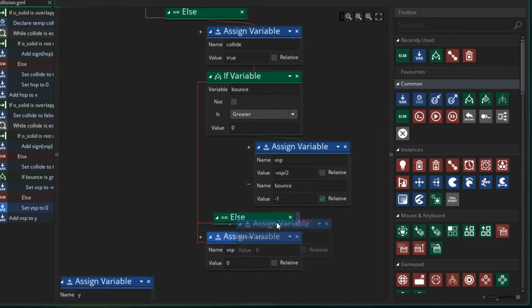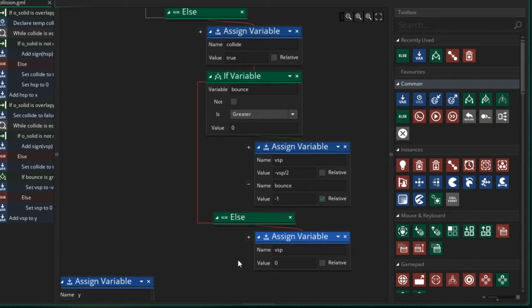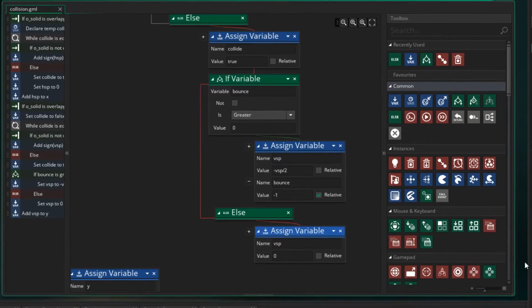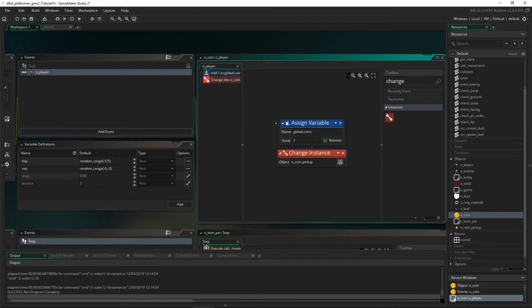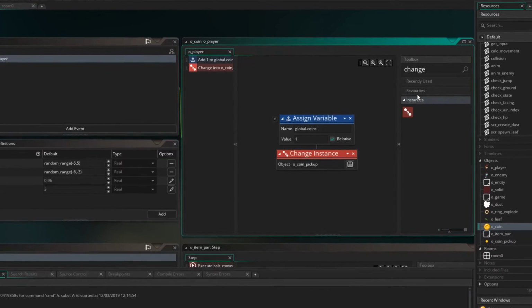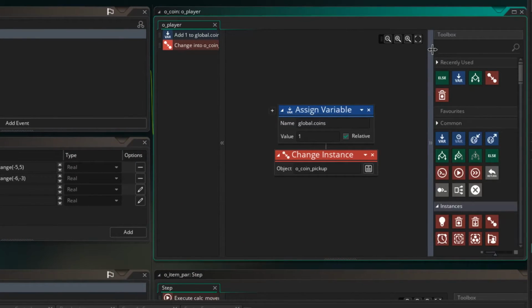And if it's not true, well then just set VSP to 0. We don't want to bounce, then it can just stop. Now this is kind of tricky, so have a look at it, watch it a few times, and you'll see what's happening is we're basically just allowing the bounce to happen and bounce a little bit, or we're setting it to 0. So now over with our coin and our collision with our player, we don't want to allow this to happen if our bounce variable is still a positive.